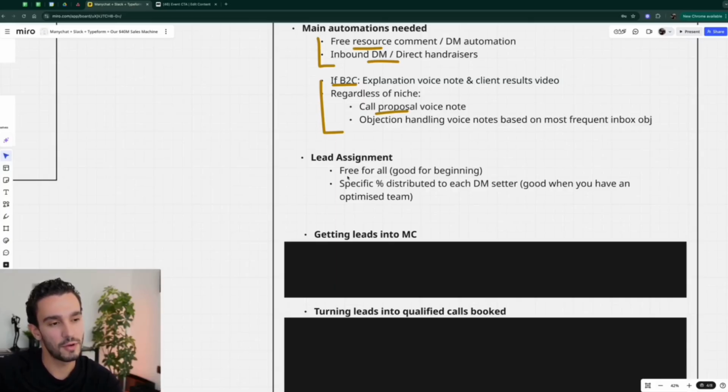Now with time, what's going to happen is you're going to get to a point where you're going to have 2 or 3 really solid people in your DM setting team. And at that point, because we know we can trust them, we know they're solid, we typically like just giving them a percentage that's equally distributed to all of them, right?